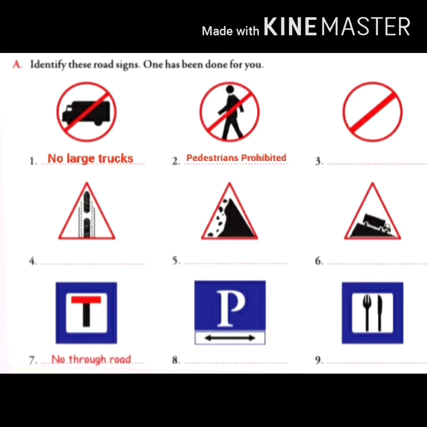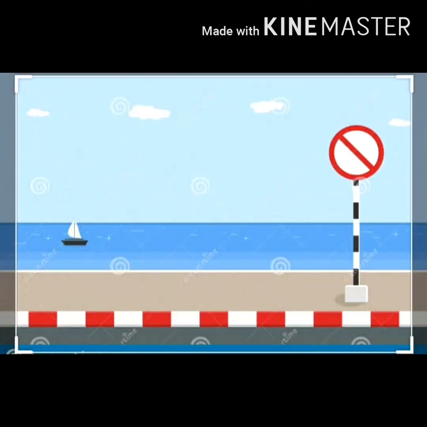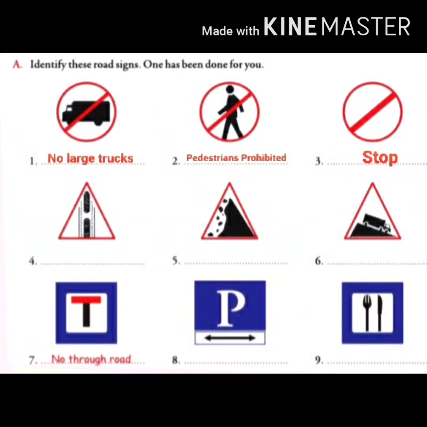Now come to the third one. This sign tells drivers to come to a complete stop and not to continue until it is safe. So this sign indicates stop. Okay. So first is no large trucks. Second one is pedestrians prohibited. And third one is stop.